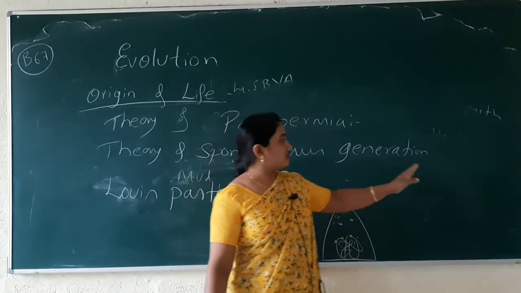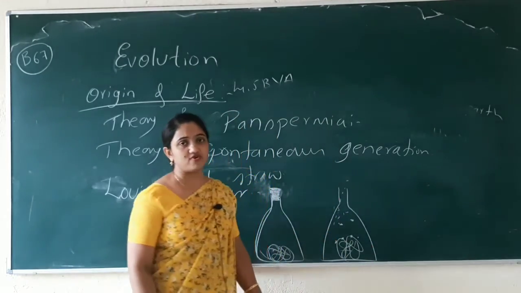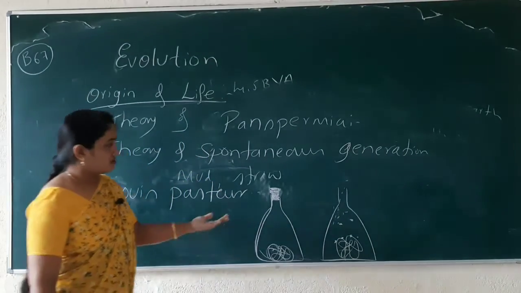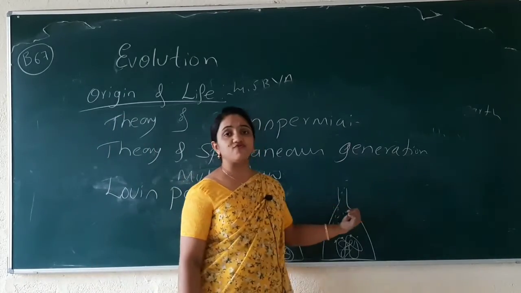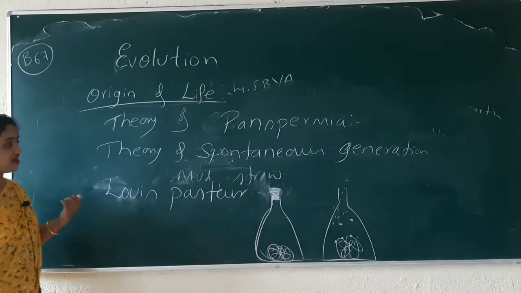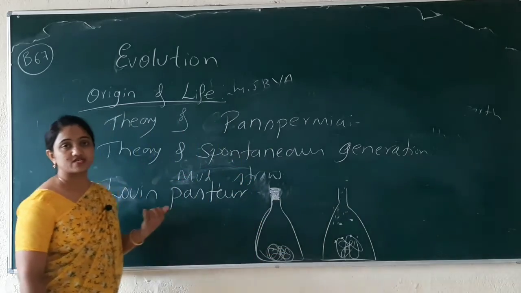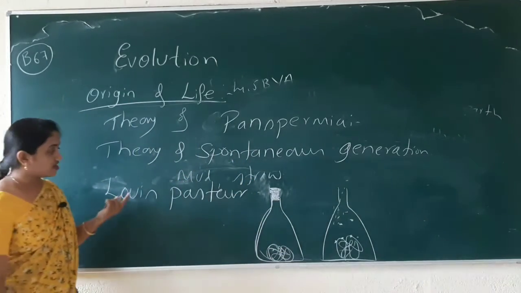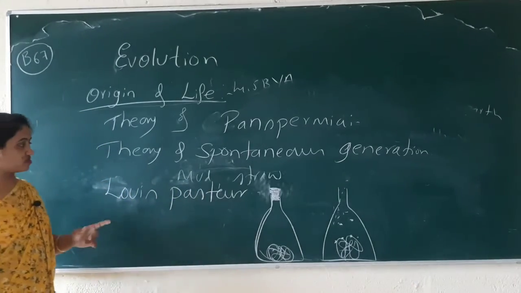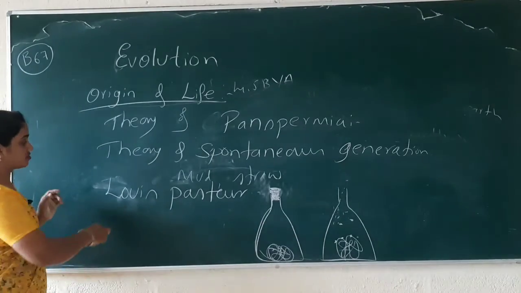Maybe it came into existence in the form of caterpillars, insects, or a number of species may have evolved from this species. But again there was no evidence of how these species evolved. He could not give much explanation for his theory. So that's why we are not following this experiment.